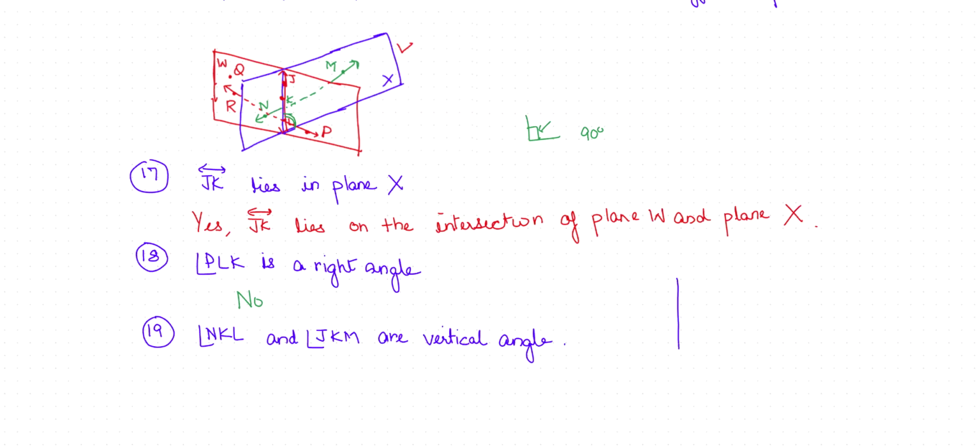This is JK and this is L. And this is a line which is N and M. So they are talking about NKL, which is this angle, and JKM, this is this angle. So yes, we can see that they are vertical angles.